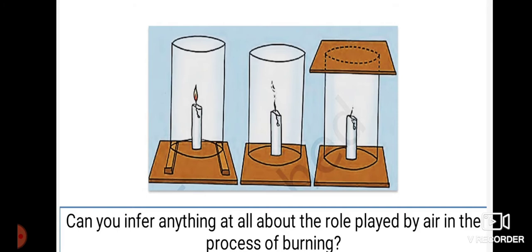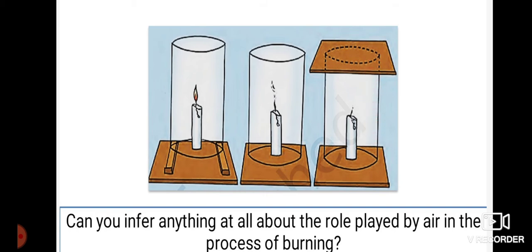Students, can you observe these pictures? In the first picture you can see the candle burning with the flame, and in the second picture you can see a flame which can barely be seen, and in the third one a complete fire which has been extinguished. Can you say why there is a flame in the first one and not in the third one? You can easily say that in the third picture you can see a covering which has been placed here. So the oxygen supply is completely cut off.